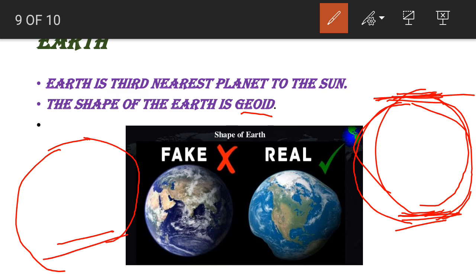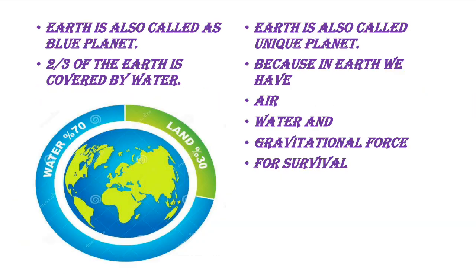That is not accurately a sphere, it only resembles a sphere. You can see here, it is not exactly the shape of the Earth. It is not a sphere shape, it is geoid shape. See here, it is bulged in the middle. Can you see this picture? This is the real shape of the Earth, that is geoid. What is the shape of the Earth? Geoid. What does geoid mean? Flattened at the poles and bulged in the middle. That is called geoid shape.